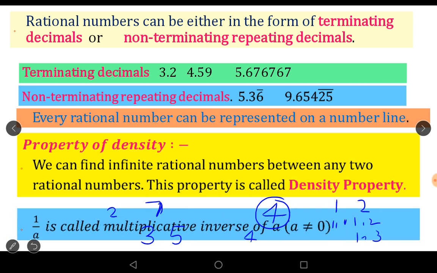Next one, 1 by a is called the multiplicative inverse of a. Here the condition is a not equal to 0. So for the additive inverse, minus a is the additive inverse of plus a, and the reciprocal or multiplicative inverse of a is 1 by a, but the condition is a not equal to 0.